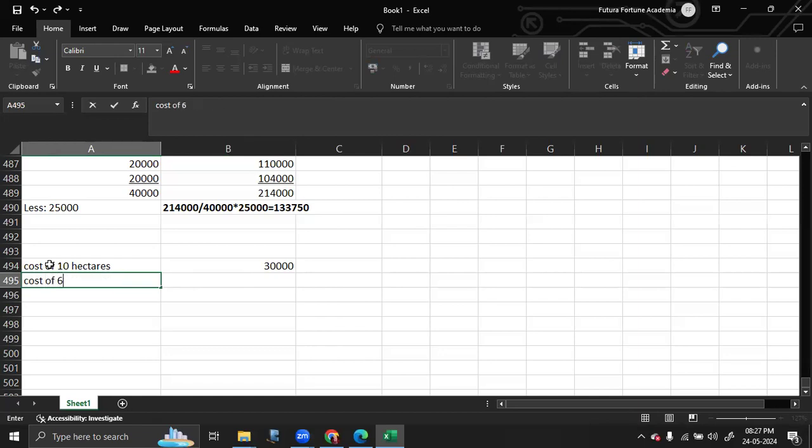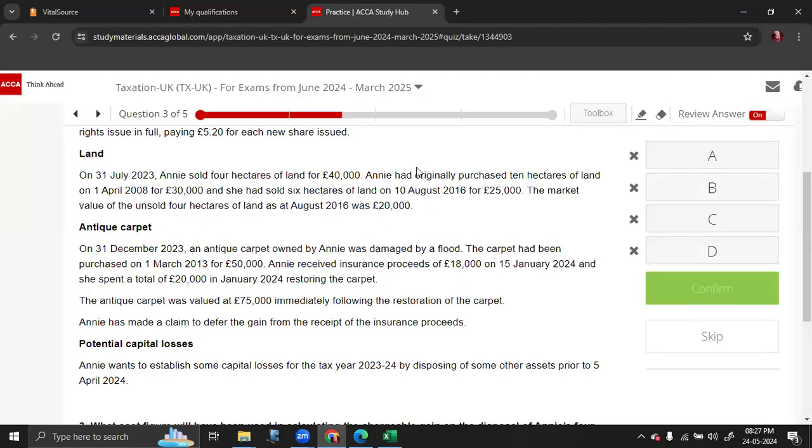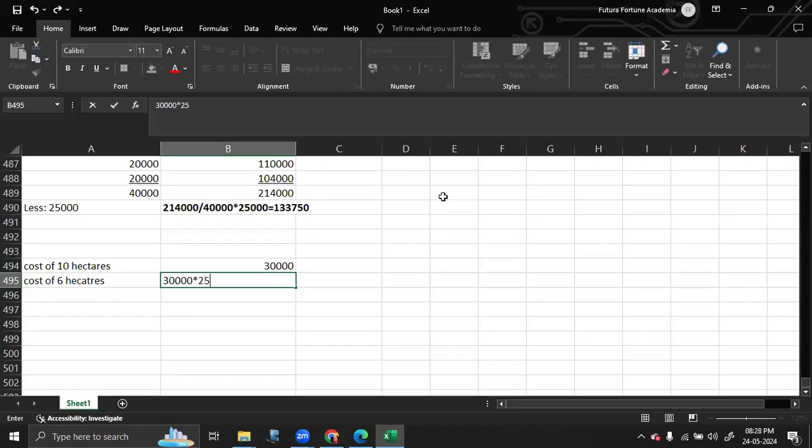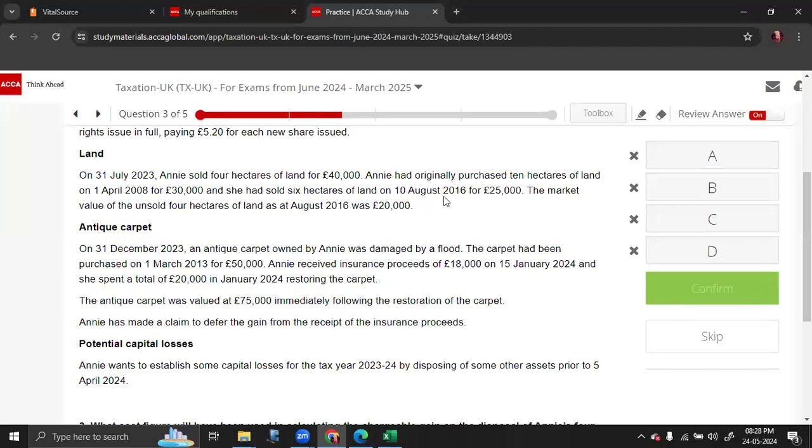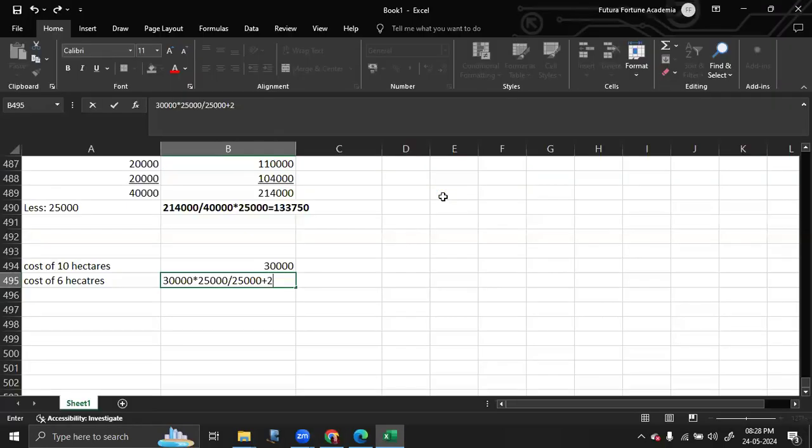Cost of 6 hectares is equal to 30,000 into A divided by A plus B, where A is the sale proceeds of the 6 hectares. The 6 hectares were sold for 25,000. So that is 25,000 divided by 25,000 plus the market value of the remaining land, which is 20,000.